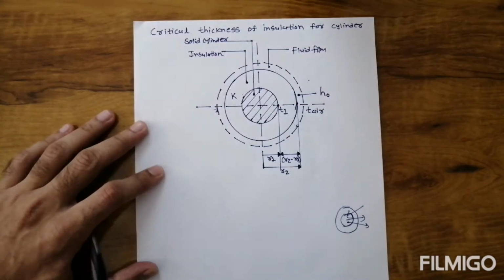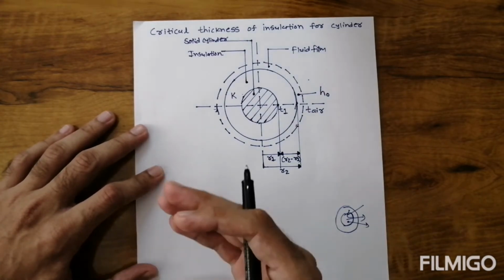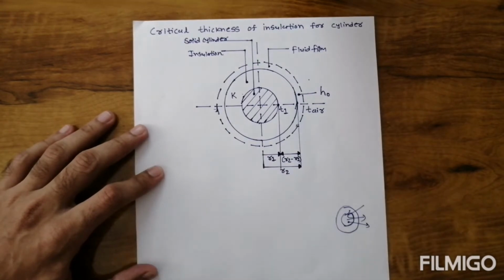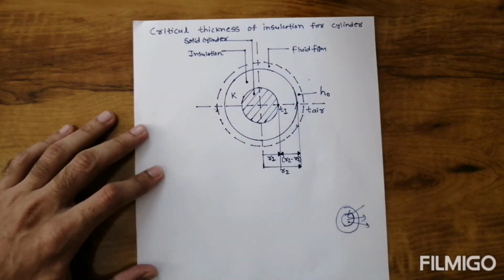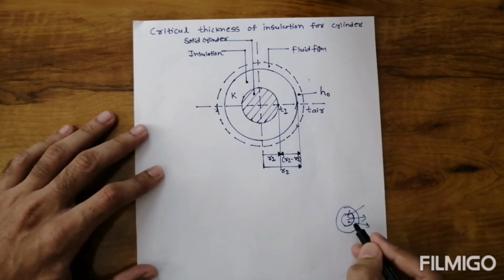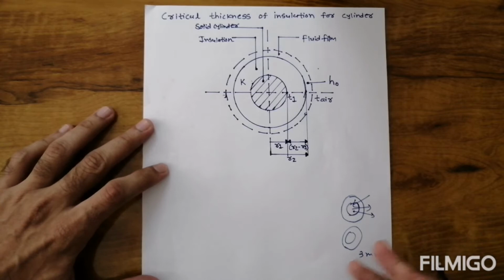Now what is critical thickness? Critical thickness means the thickness up to which heat flow is increasing and after which heat flow is decreasing. This term is called critical thickness, but in case of cylinder and sphere, we consider it as critical radius. Now what will be our definition? The thickness up to which heat flow is increasing. It means suppose I consider one solid cylinder having initially 3 mm thickness. So up to which thickness is the heat flow increasing?